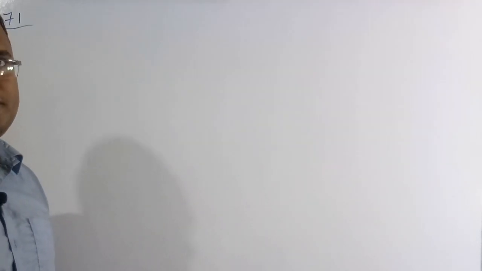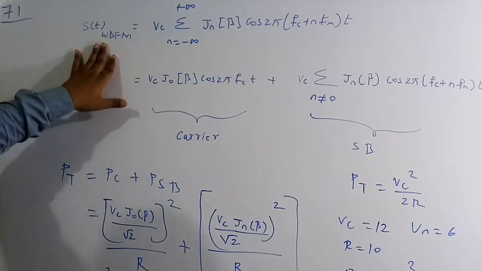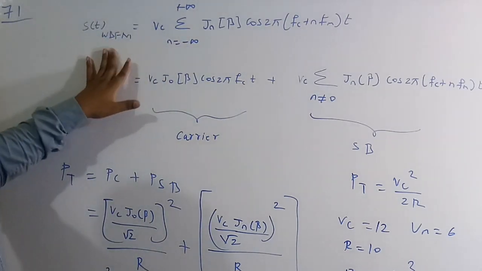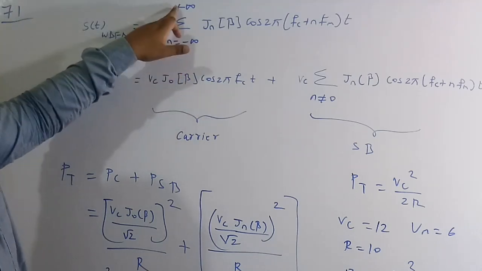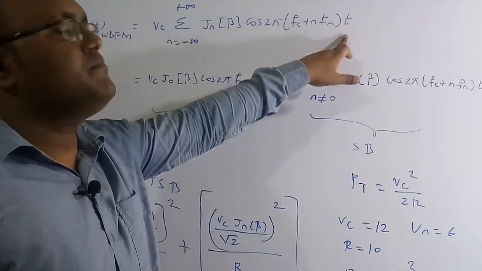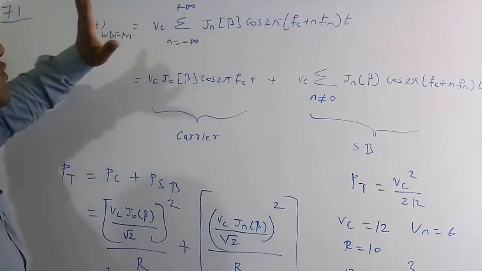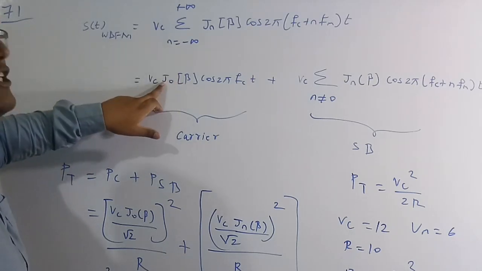So let's solve this numerical. This is the standard equation of the wideband FM signal. VC into sigma, n equal to minus infinity to plus infinity, Jn of beta cos 2 pi into (Fc plus n Fm) t. Now I am going to take n equal to 0.